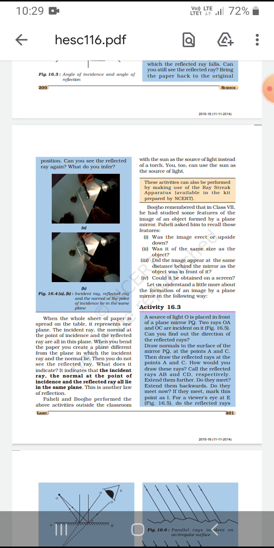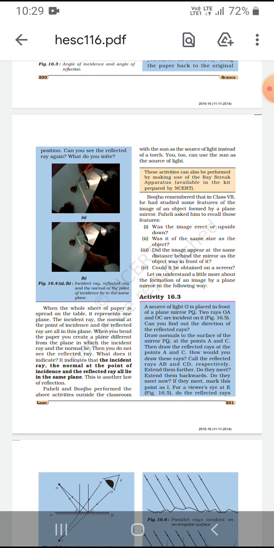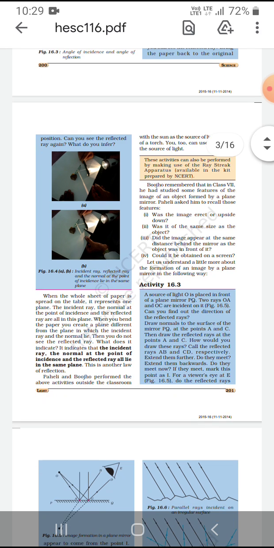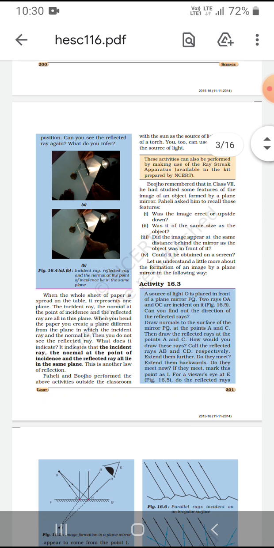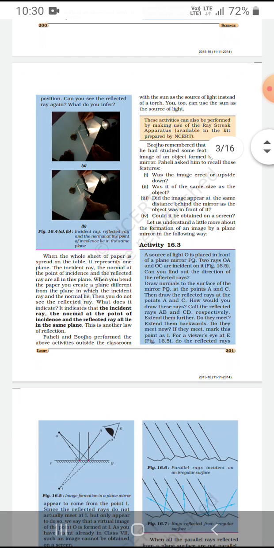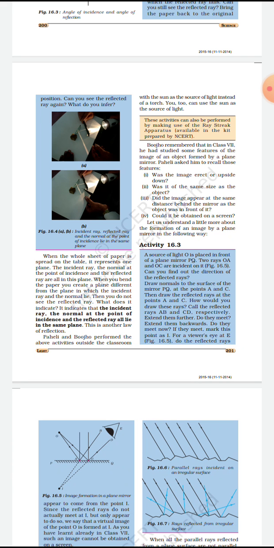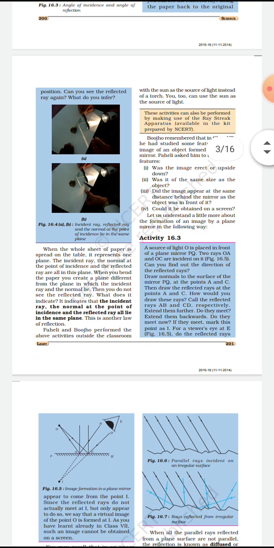Then you cannot see the reflected ray. This tells us that the incident ray, the normal at the point of incidence, and the reflected ray all lie in the same plane. This is another law of reflection.